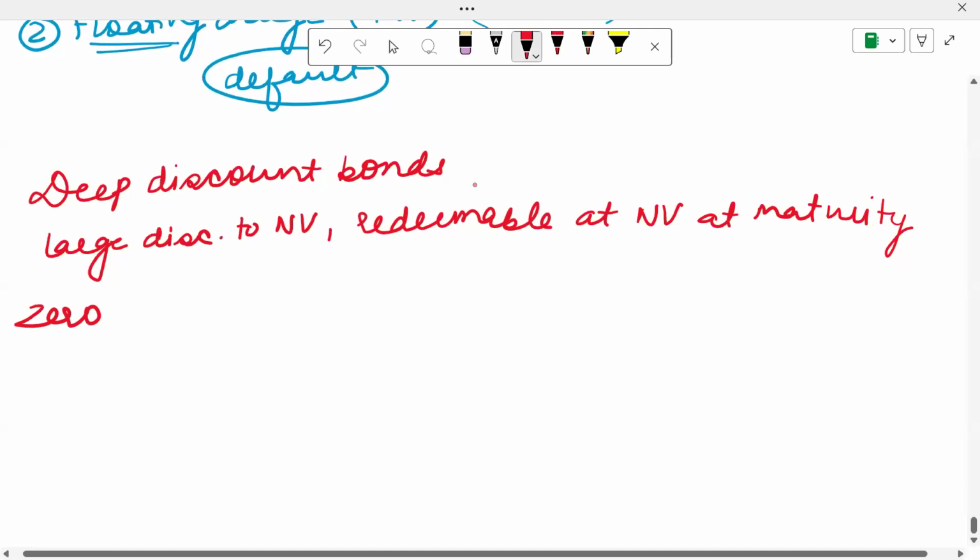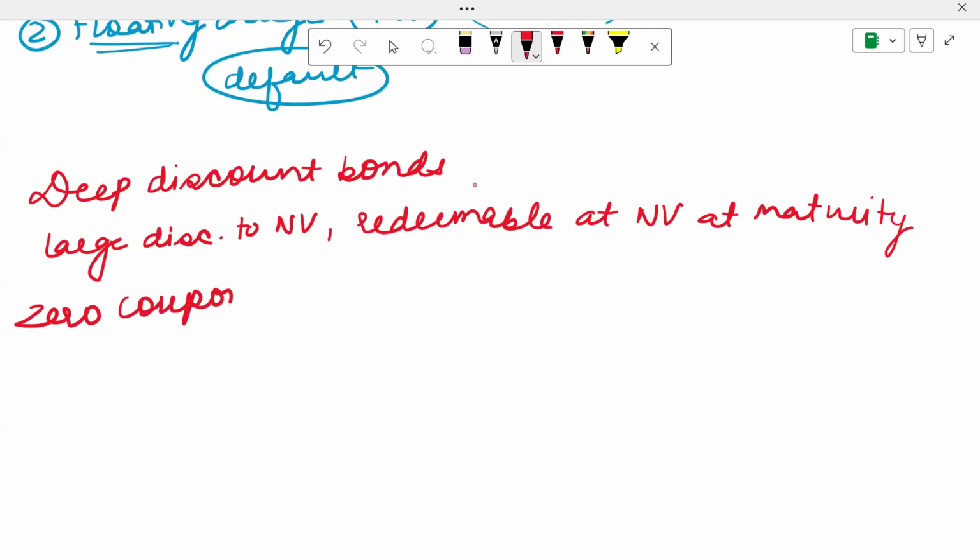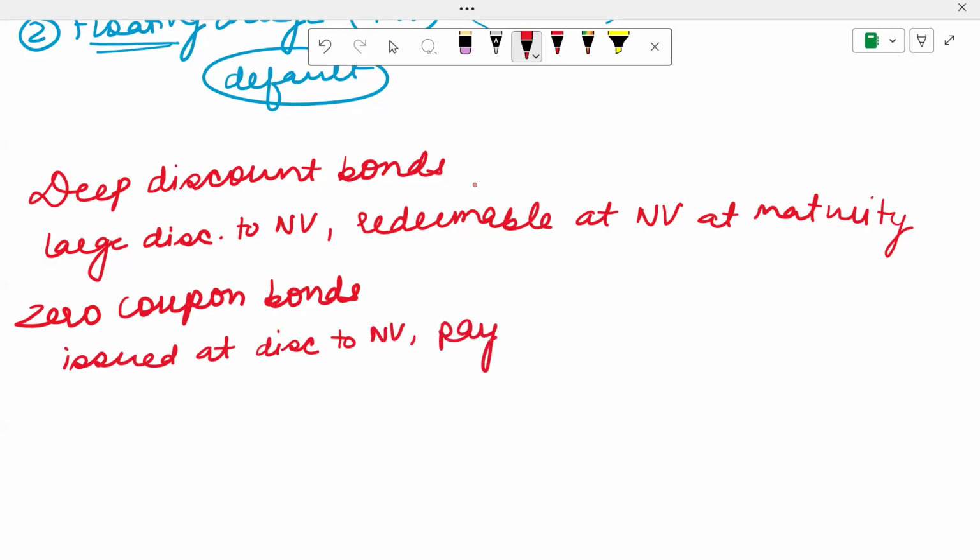Then zero coupon bonds are another thing. Zero coupon bonds are issued at a discount to nominal value. And they pay no interest, like the name itself tells you, zero coupon, zero interest. So the return that the investors get is only the capital gain that they make.